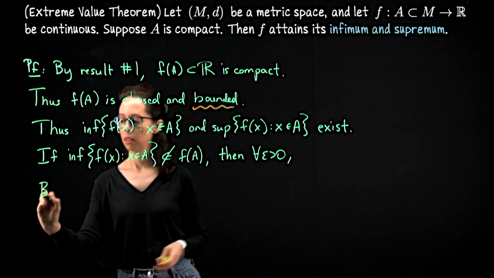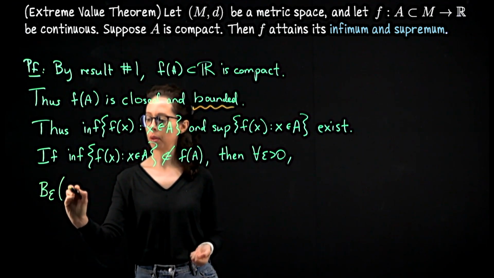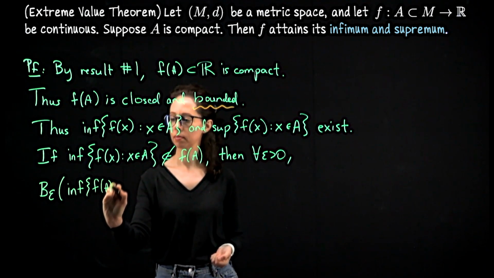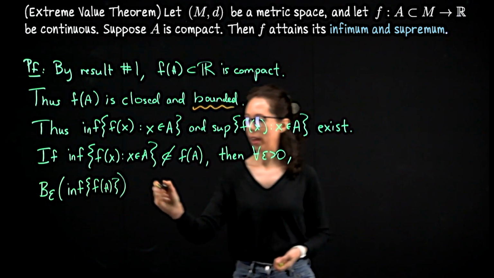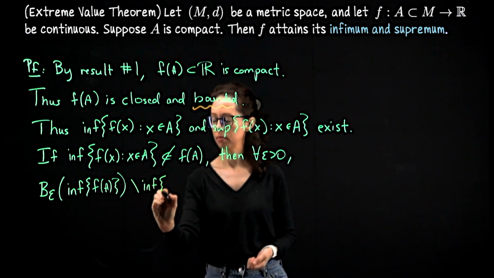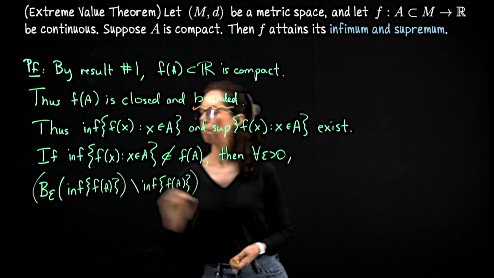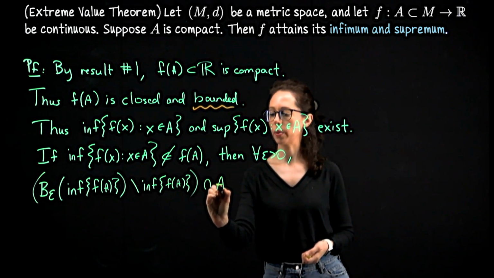The ball of radius epsilon around the infimum, let me write inf of f of A. Take away this, it's not even in f of A. This punctured epsilon neighborhood has non-empty intersection with f of A.